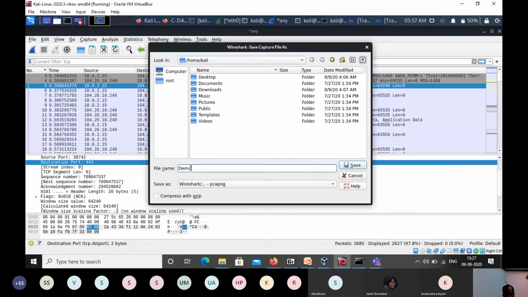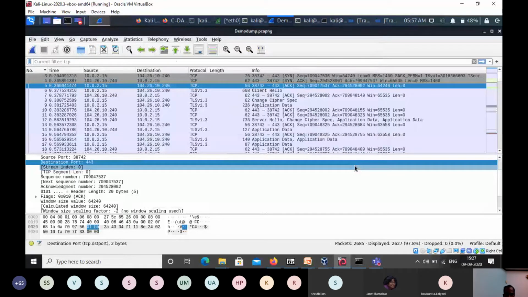This is the file I am going to store. In this file, we are storing network traffic, so the extension will be PCAP or PCAPNG. Wireshark will store that in PCAPNG format. At a later point, in any sniffing tool, you can provide this input file for forensic purposes or offline analysis.